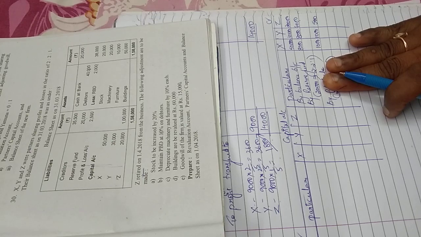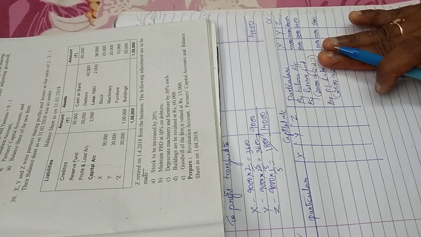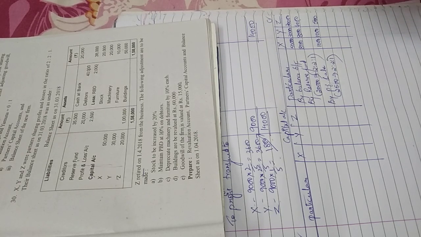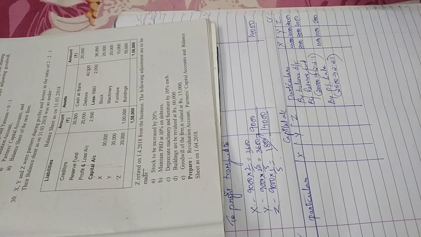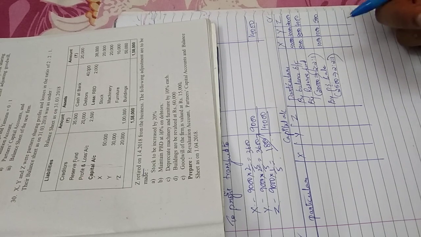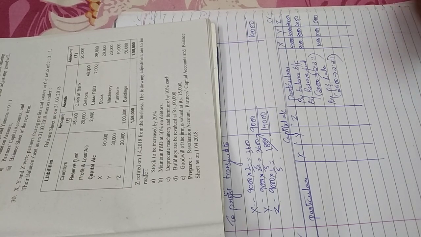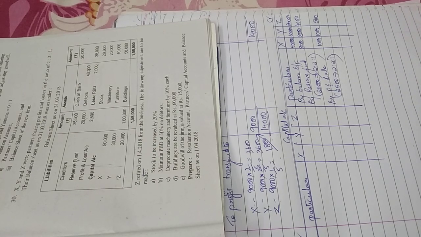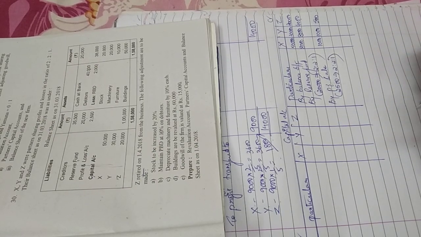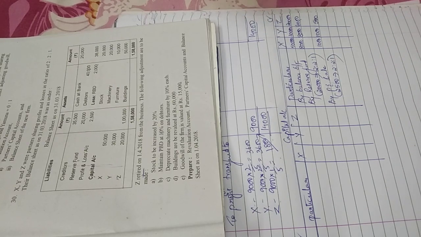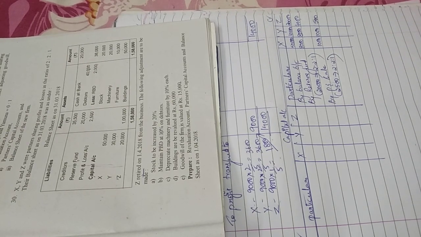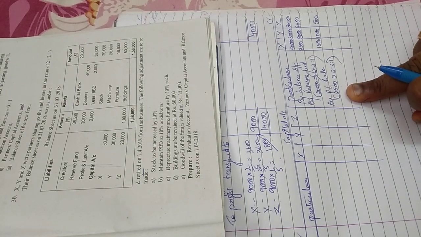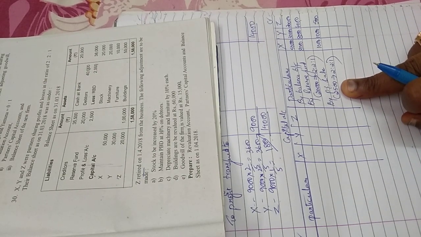The continuing partners will give it to the retiring partner, because the retiring partner was working so long, he was a part of the company. He was responsible for the reputation and goodwill. Now because of his leaving, these people will gain the profit on the reputation. So when he leaves, the continuing partners will have to contribute his share of goodwill to him. So who's giving goodwill to whom? The continuing partners are giving it to the retiring partner.